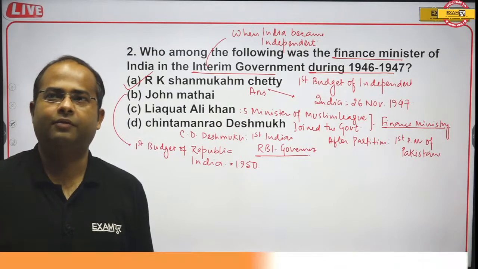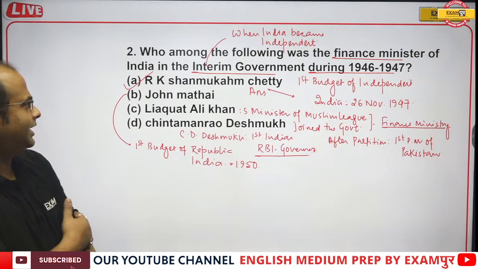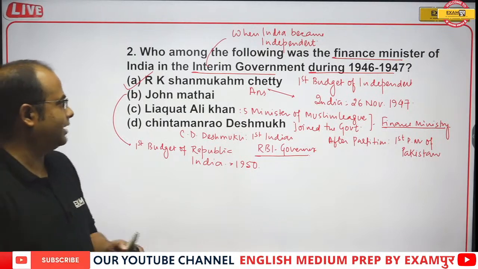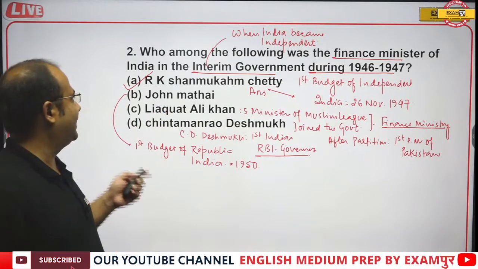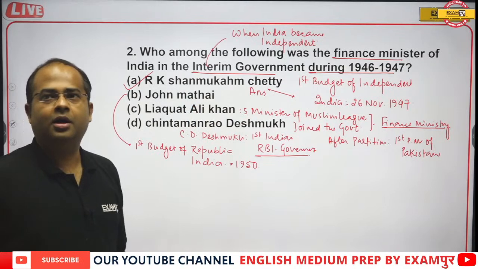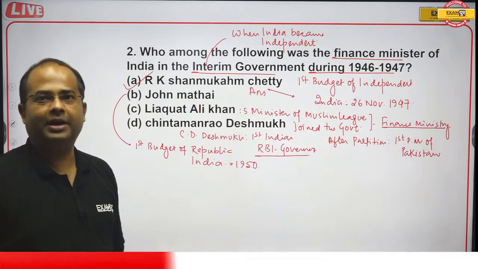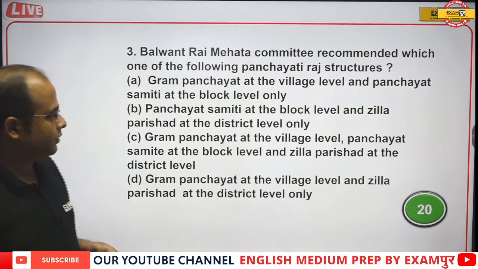Okay, so that I have to see. First chairman of SBI himself was John Mathai. So that I am not completely aware of, so that I will check in fact. So the correct answer will be option A, that is R.K. Shanmukham Chetty. Interim government means the government that was formed when India became independent. Now let's move to the next question.